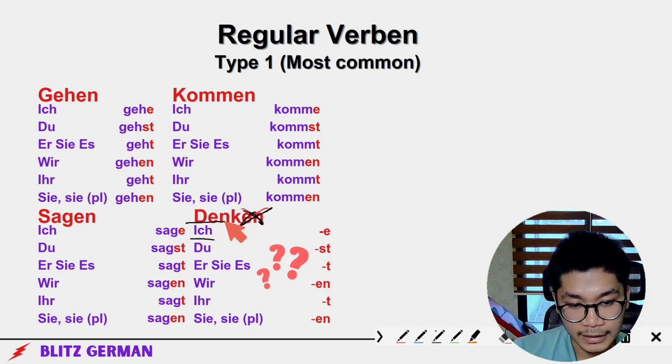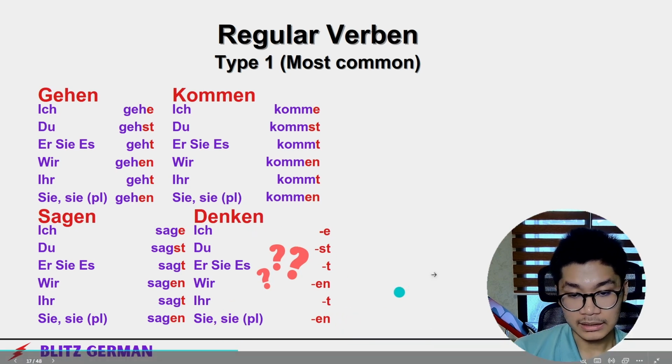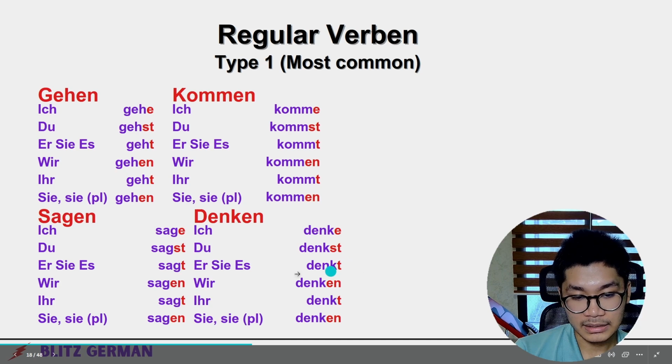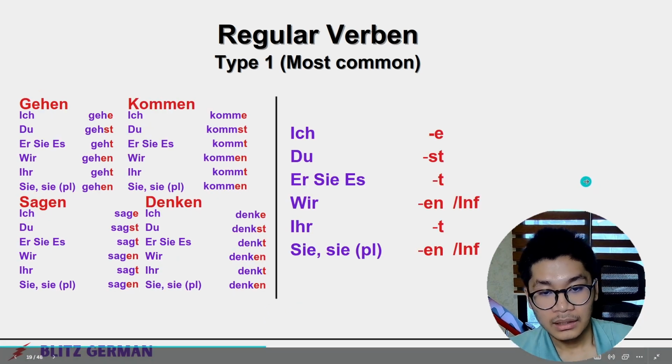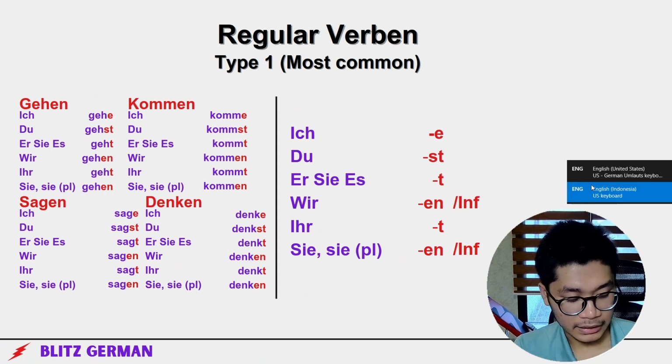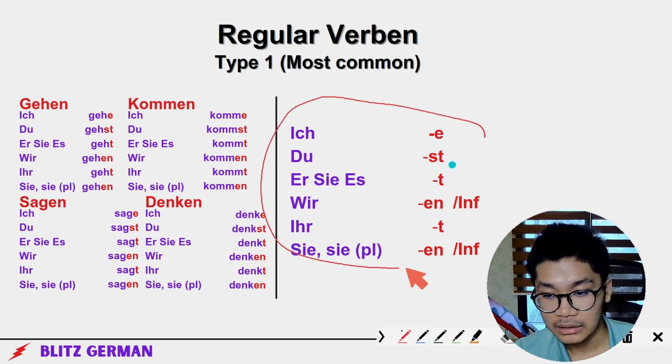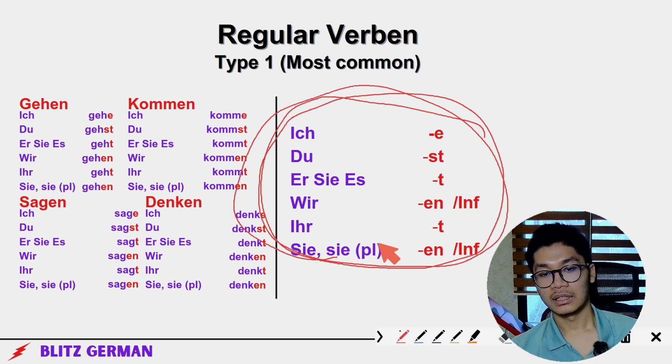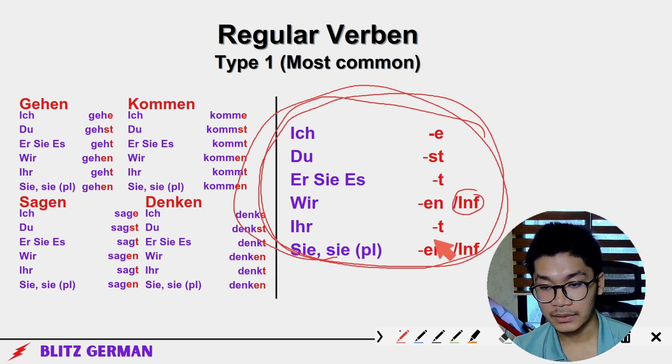Now ich denke. Du denkst. Es denkt. Wir denken. But instead of this, infinitive. So wir denken. Ihr denkt. Sie denken. Without this. Okay? Easy. Ich denke, du denkst, es denkt, wir denken, ihr denkt, sie denken. Easy. Here's the pattern. I hope you can memorize this right now. So memorize this right now: e, st, t, infinitive, t, infinitive.